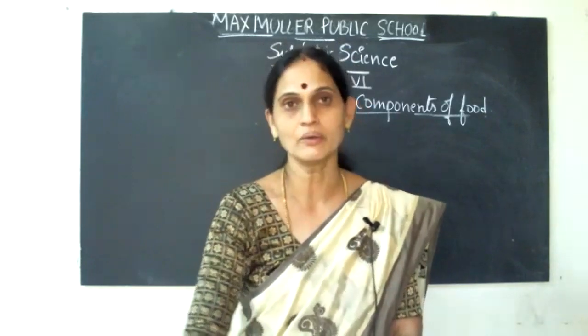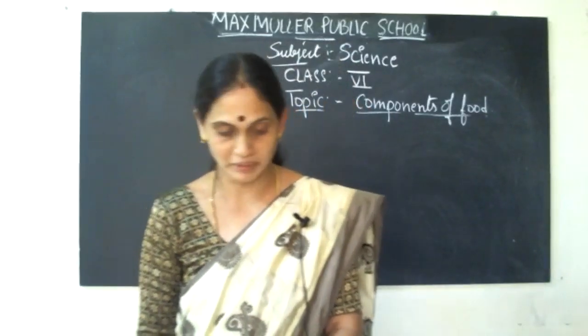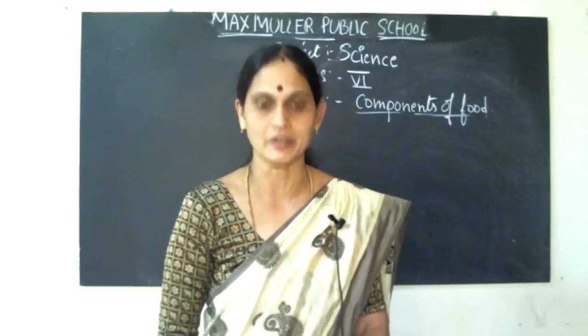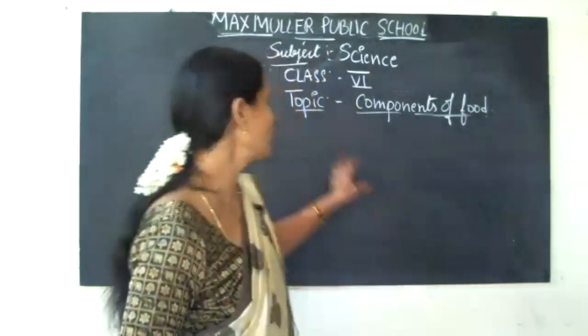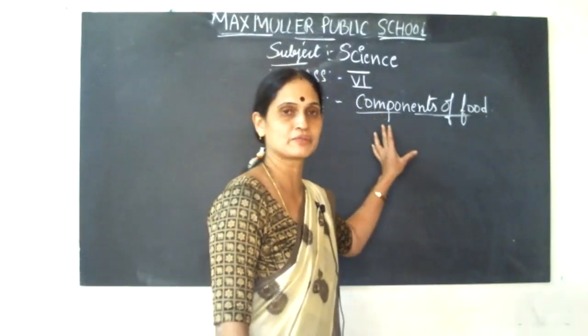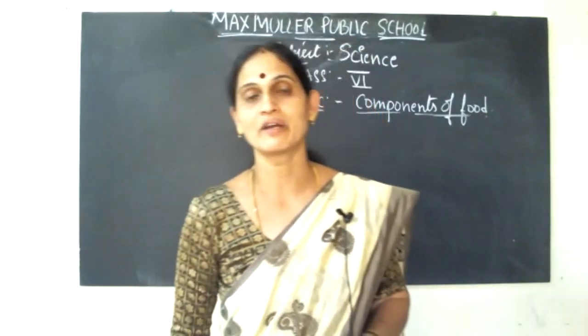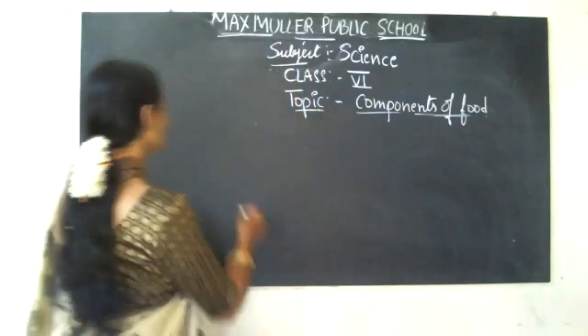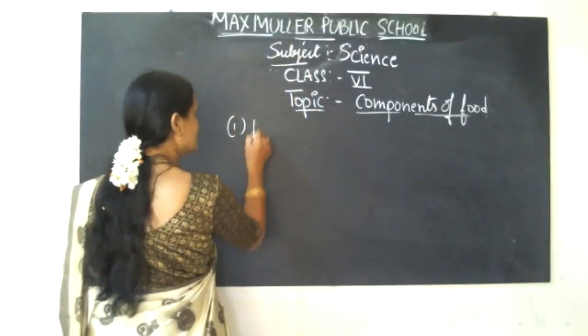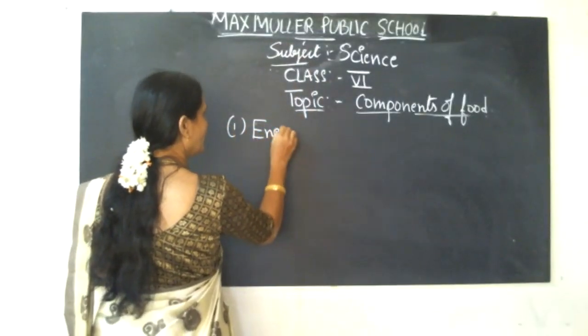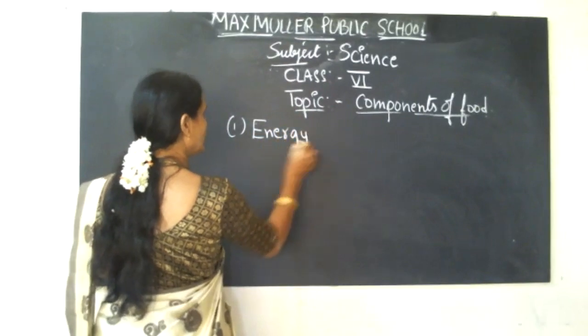Okay, children, now coming to the third lesson, components of food. In the previous class I couldn't give a proper introduction about the components of food. See, first of all, in the first class we learned sources of food. We require food for what purposes, children? For energy. Main is energy. We have to eat food for energy.